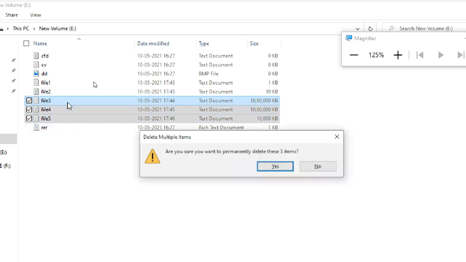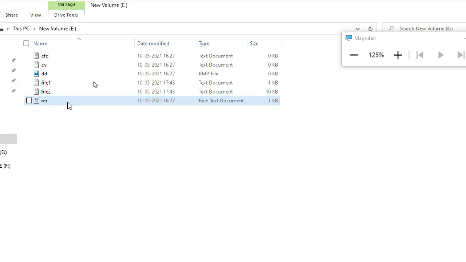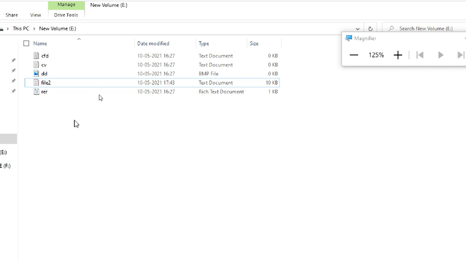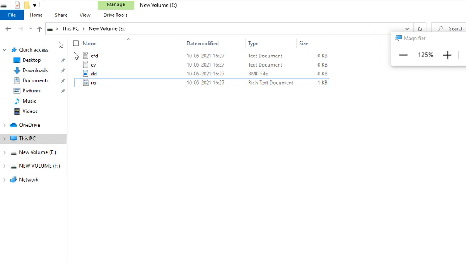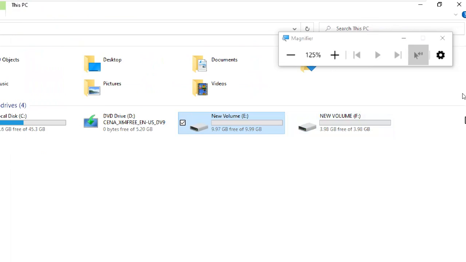Okay, shift delete, because if you keep unnecessary data in your virtual machine, it will occupy space in your physical machine also. So why should we unnecessarily waste our physical machine space? See, now more space is available.